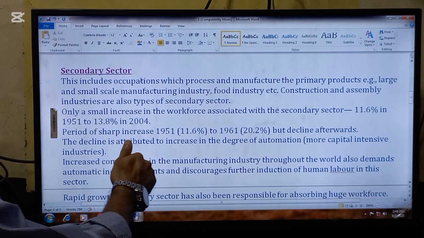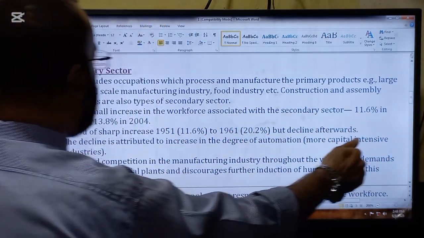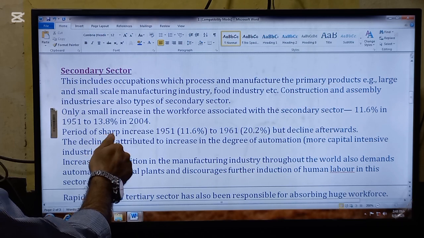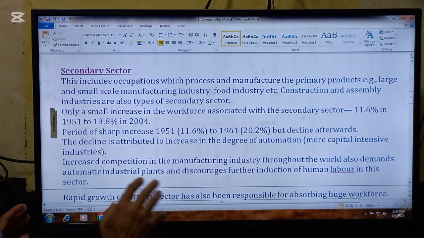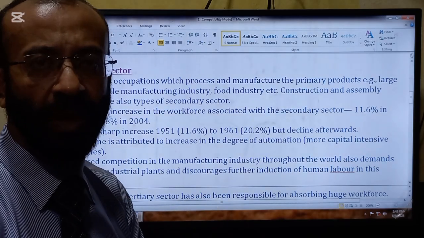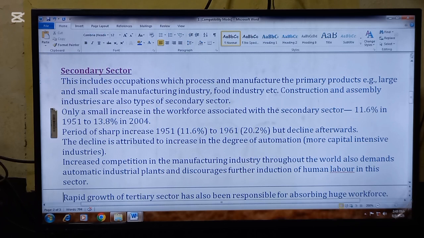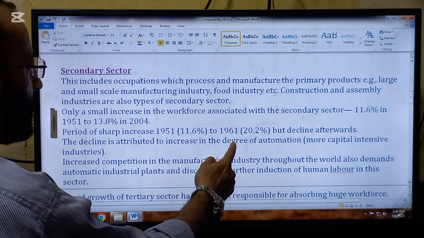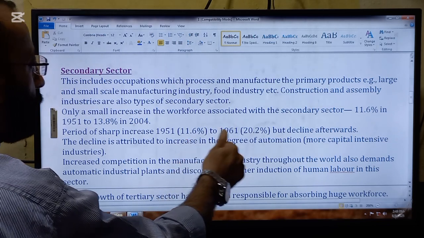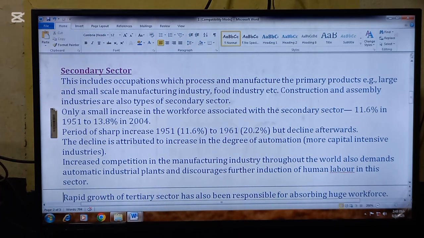Only a small increase in the workforce associated with the secondary sector, that is 11.6 to 13.8% from 1951 to 2004. So almost negligible increase is seen in this sector. Period of sharp increase 1951 to 1961, when 11.6 to 20.2% was the change seen, but decline afterwards.